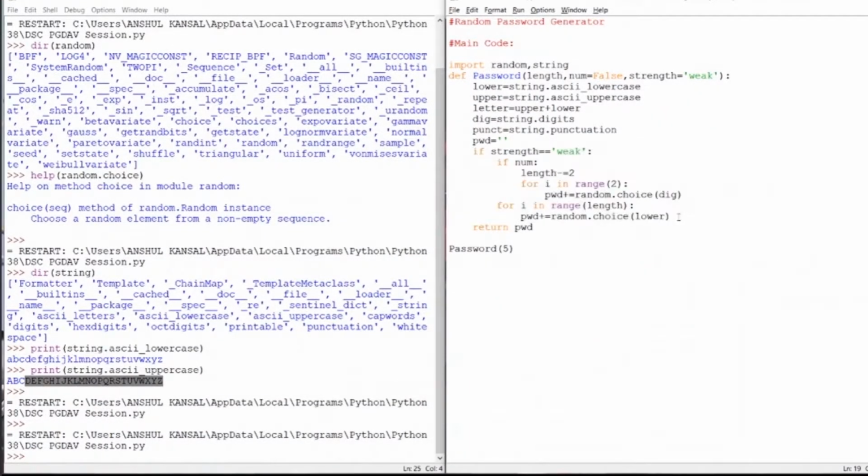But what if we want our password to be strong or very strong? Then we will be creating two different loops, and let's see what that loop will be. And if the strength of the password is strong, then still, if we get some numbers, we will deduct the length by 2.